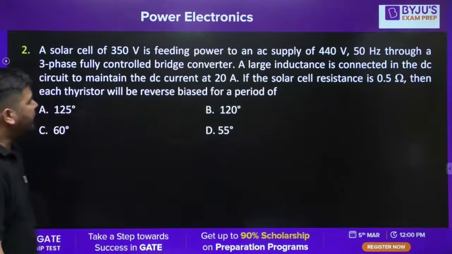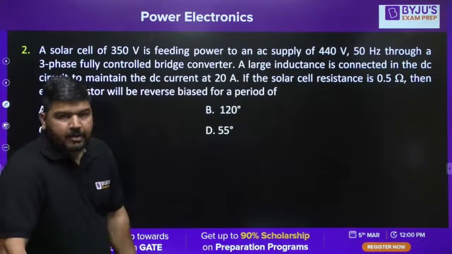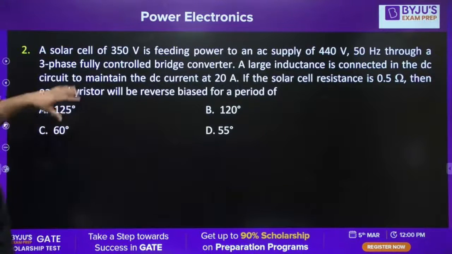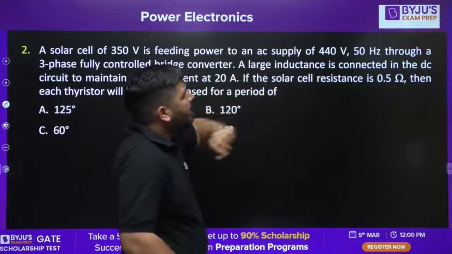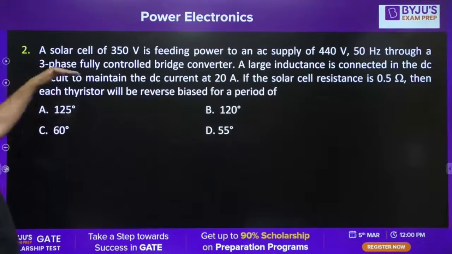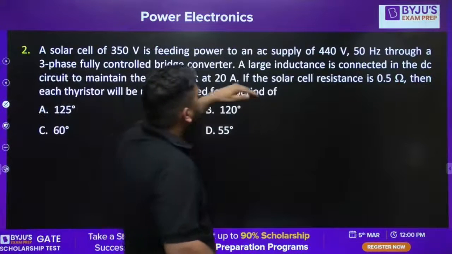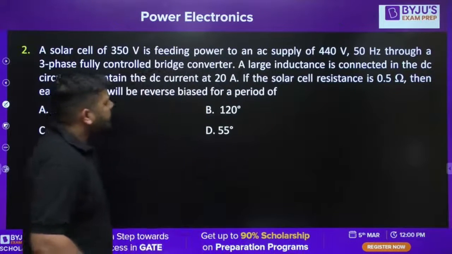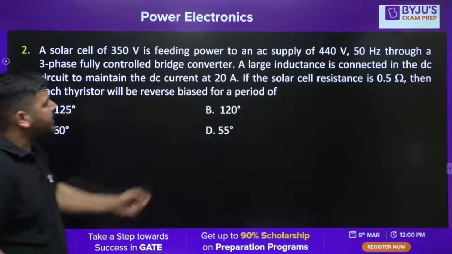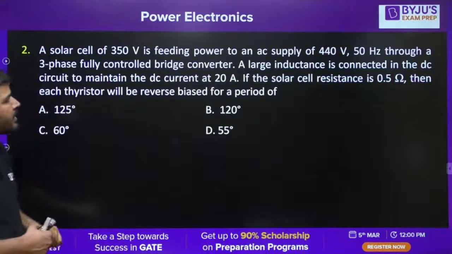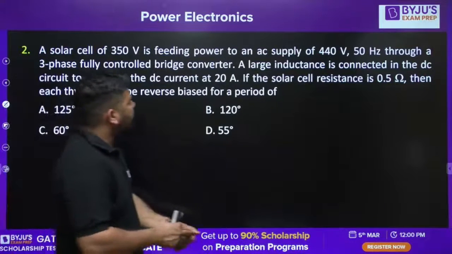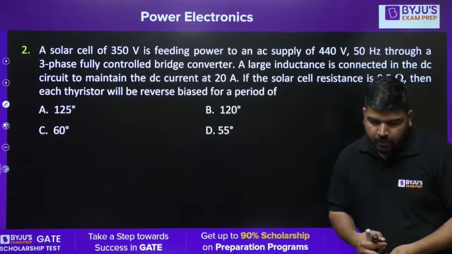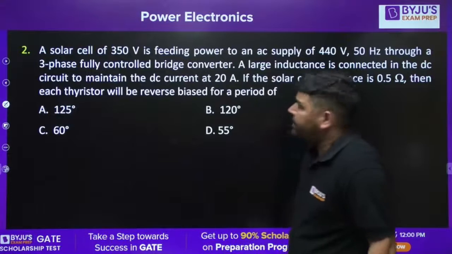This is again not that difficult, but actually it's a tricky question. A solar cell of 350 volt is feeding power to AC supply 50 hertz through a 3-phase fully controlled bridge converter. A large inductance is connected in the DC circuit to maintain the DC current at 20 ampere. If the solar cell resistance is 0.5 ohm, then the thyristor will be reverse biased for a period of. For how much period the thyristor will be reverse biased?